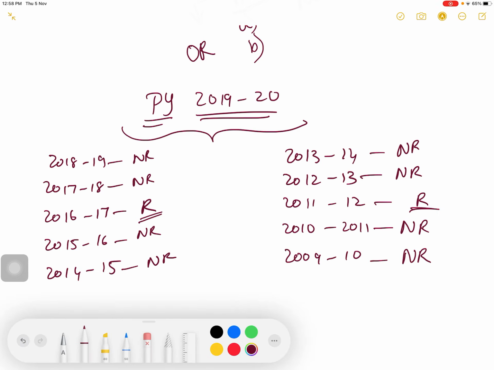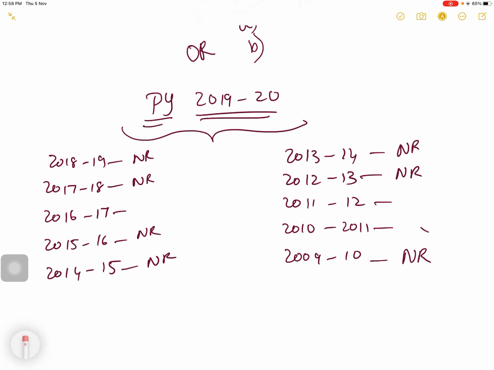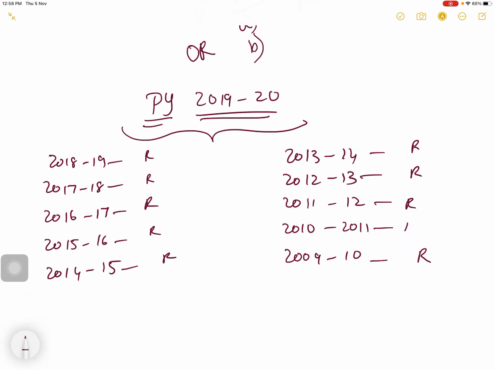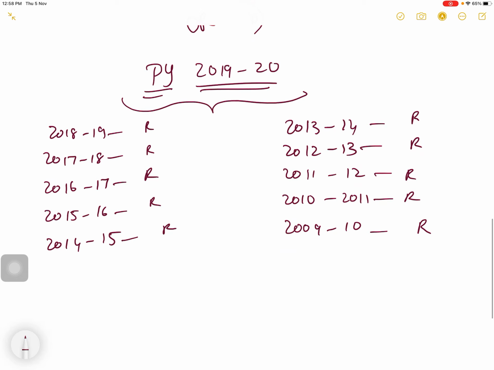He can be resident for all the 10 years. That is also a possibility. He is resident all the 10 years. So that means he is satisfying the first additional condition. Minimum 2 years he has to be resident. Now he is resident for 10 years. That's great. That means he satisfies the first additional condition. Correct? So out of this 10 years, minimum 2 years he should be resident.